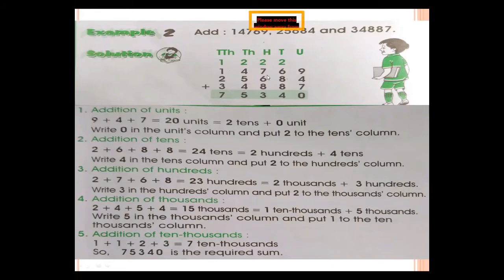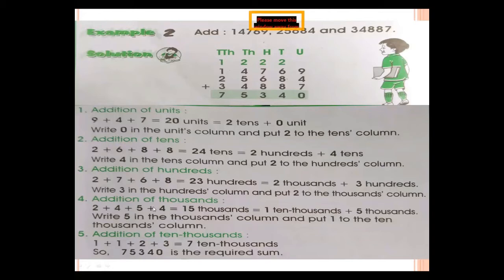Addition of tens. This 2 is also included in tens. So 2 plus 6 plus 8 plus 8 is equal to 24 tens, but 2 comes at the place of 100, so you write 4 tens. Come to the next, addition of hundreds. This 2 from this 24, so 2, 7, 6, 8 is equal to 23, but 3 comes at the place of 100 and 2 shifts at the place of 1000, so you write 2000 here.